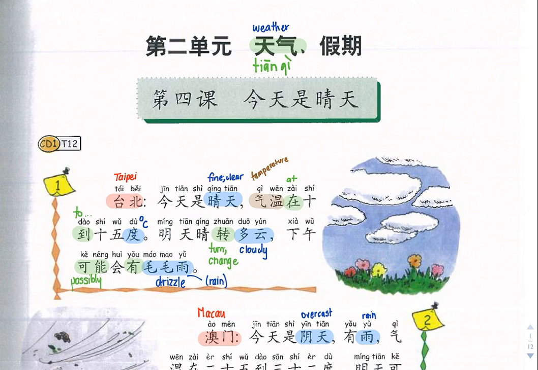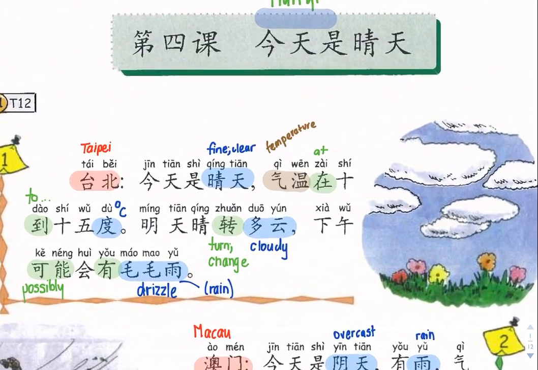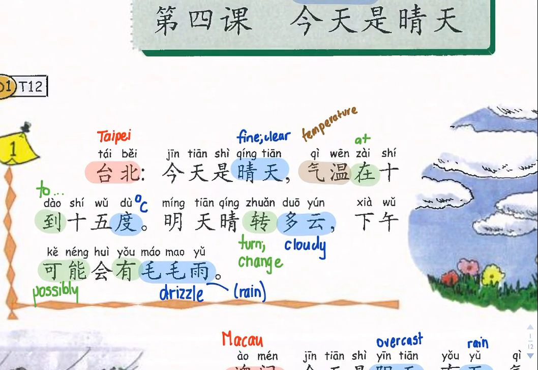Now the first word you need to be familiar with is the word 天气, which is weather, which is what our unit is about at the moment. So focusing in on this first text, you'll see that they've denoted that this particular text is about Taipei, what we know as Taipei.